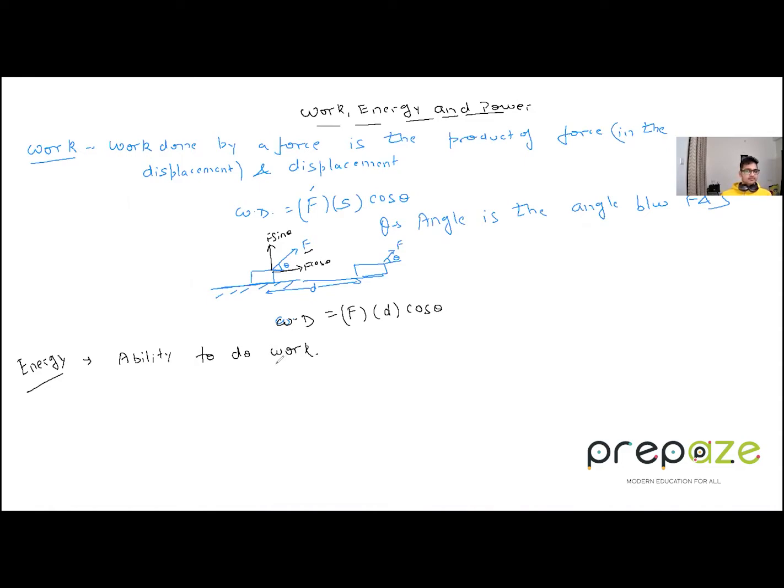Both are basically the same. Looking at the point of view, both are the same, but how we define them is a different aspect. But actually they are the same thing. What is work? We know that the SI unit of work is joules only, and the SI unit of energy is also joules.